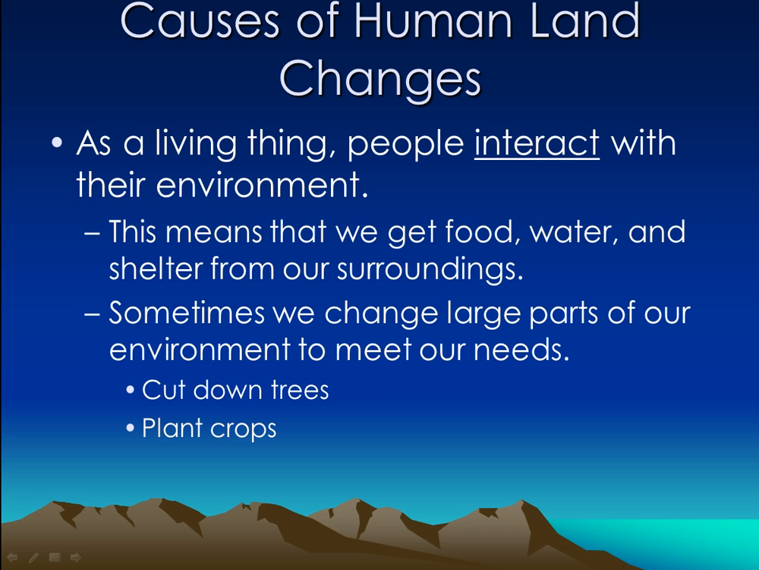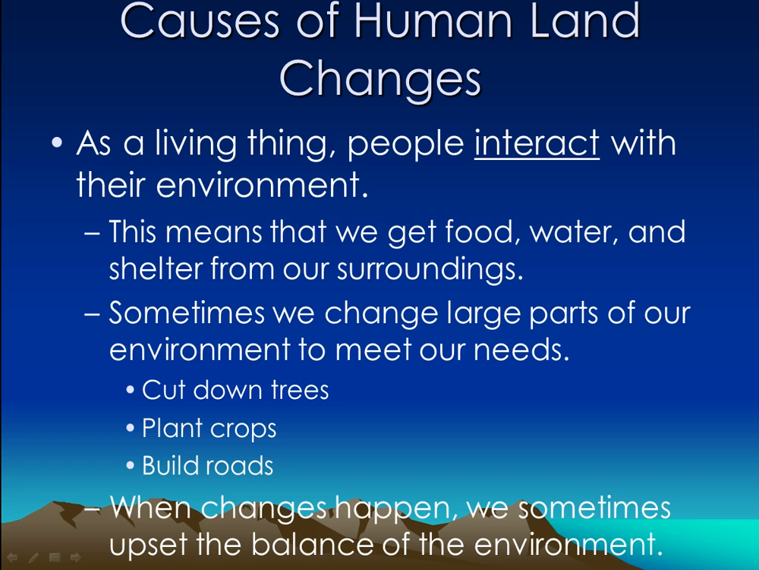We might need to plant crops, and by doing so we have to prepare the land in order to plant crops. We have to build roads in order to get from one place to another. So those are examples of large changes that we need to do to our environment in order to meet our needs. When changes happen, we sometimes upset the balance of the environment. So that means that as we're doing these things, we cause the environment to change and upset what was happening there before the changes occurred.